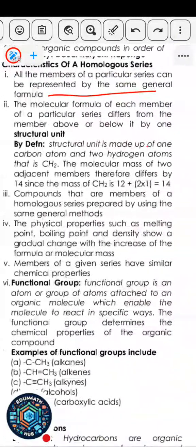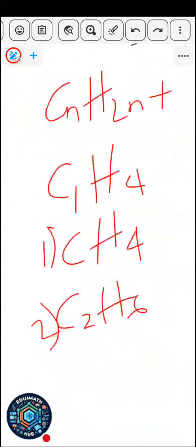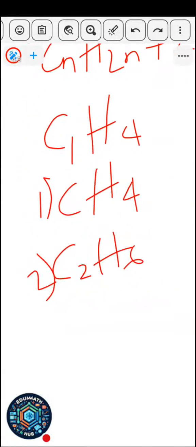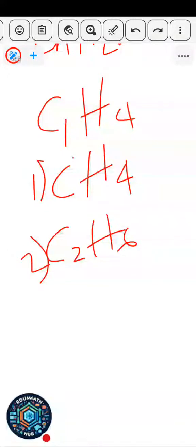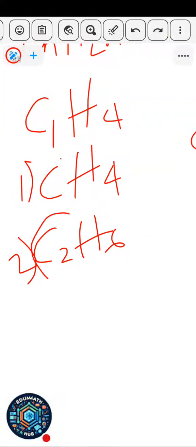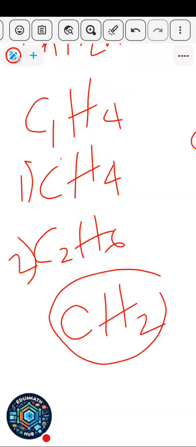Now, let's go to the second property of the homologous series. The molecular formula of each member of a particular series differs from the one above or below it by CH2. Now, if you look at this molecular formula here, this one is CH4, and the next is C2H6. They differ by CH2. How will you know that? C2 minus C, or you can say 2C minus C, what you're going to get is ordinary C. 6H minus 4H, what you're going to get is H2. So they differ by CH2.